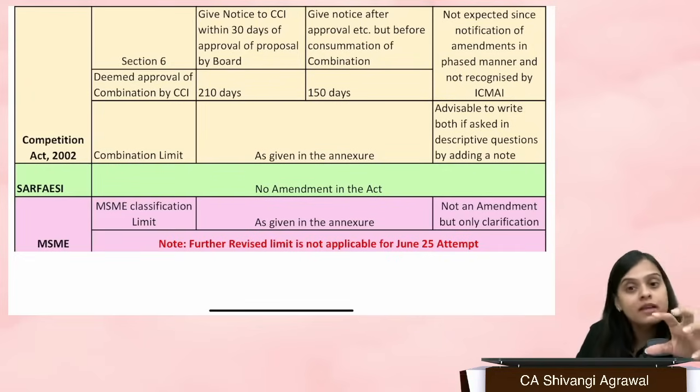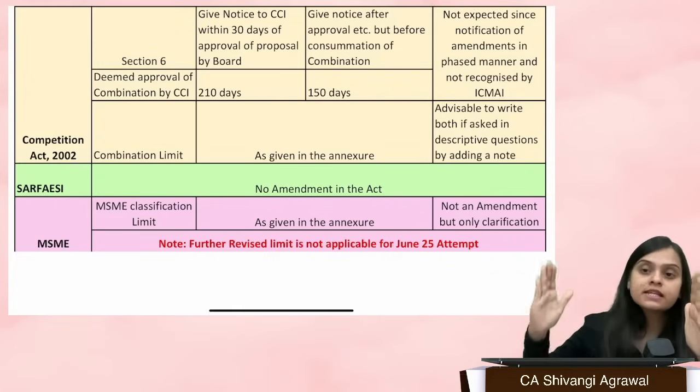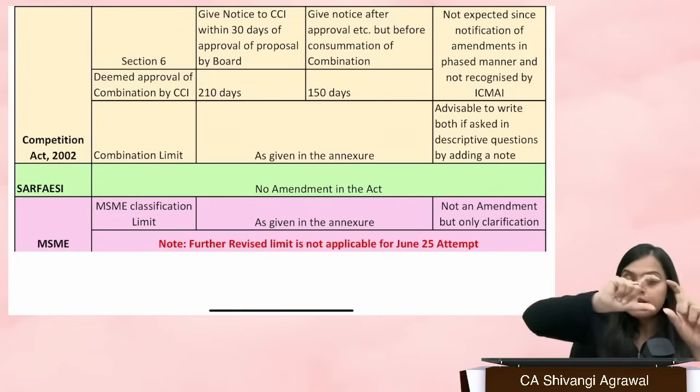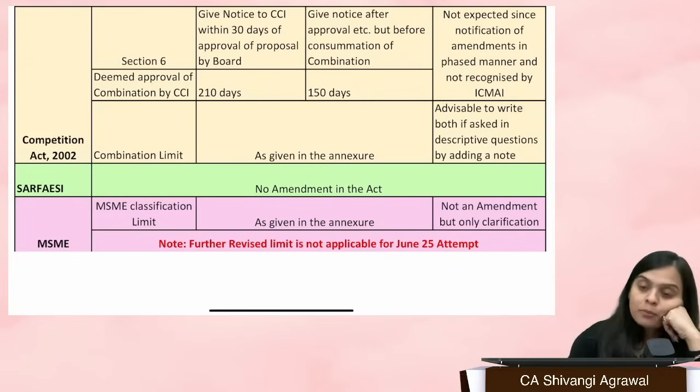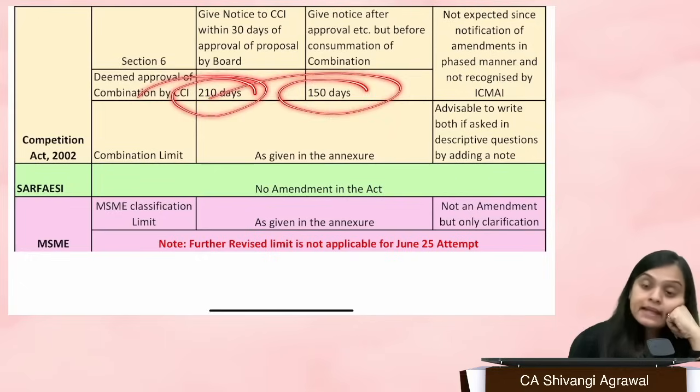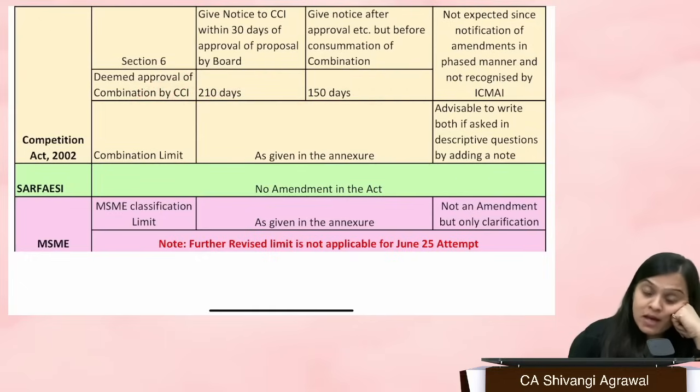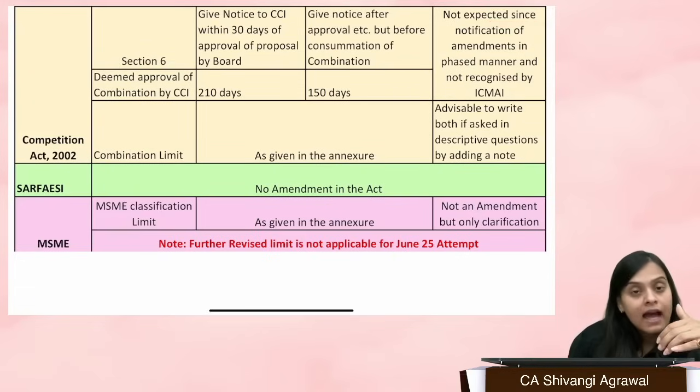So what should we do, ma'am? Again, if you open the institute supplementary, it's clearly written no change under the Competition Act. So how do I tell you that instead of 210 days, you read 150 days and write that in an examination? You might get a big zero, and right now our focus is to secure marks, and we're not getting marks for that. So it is not expected, and it might also create confusion.